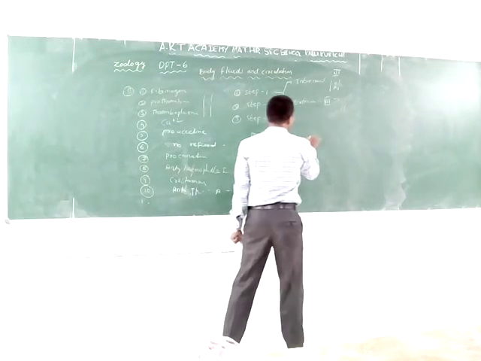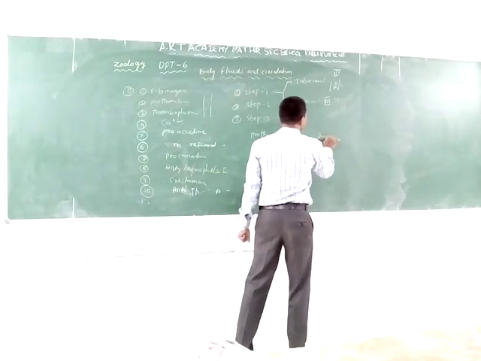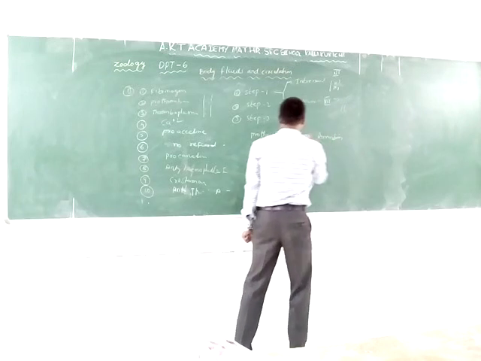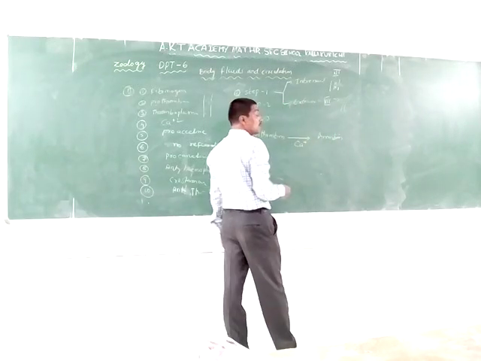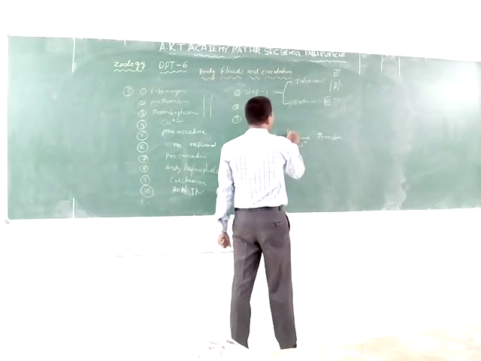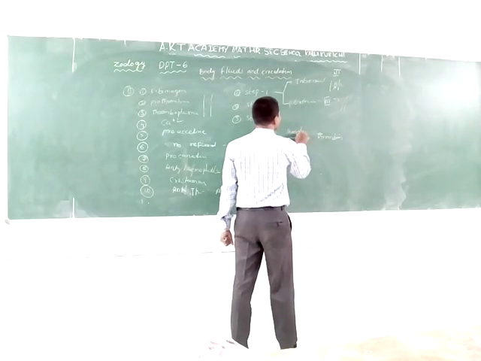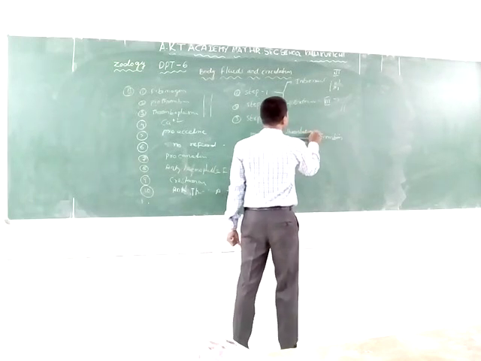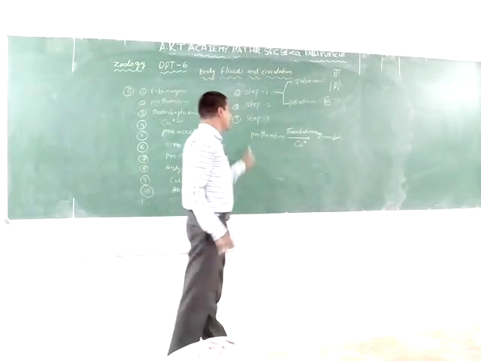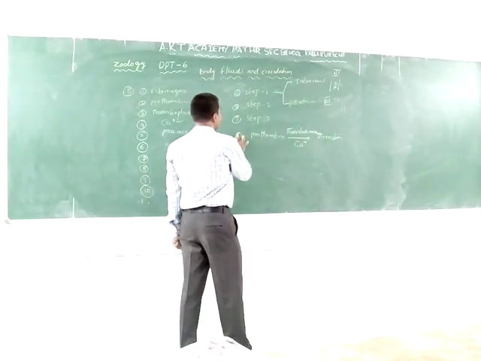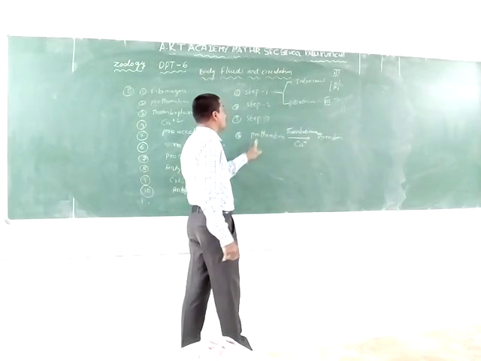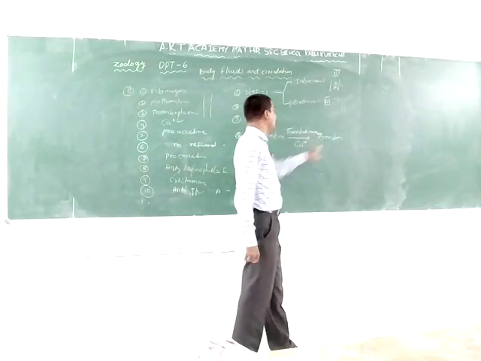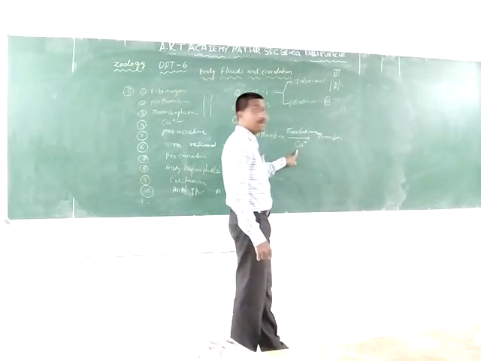This is the first step. In the second step, prothrombin is converted into thrombin in the presence of thrombokinase and calcium ions.